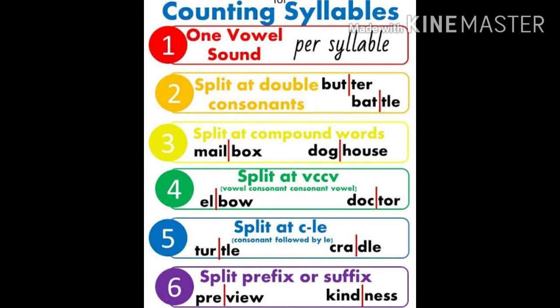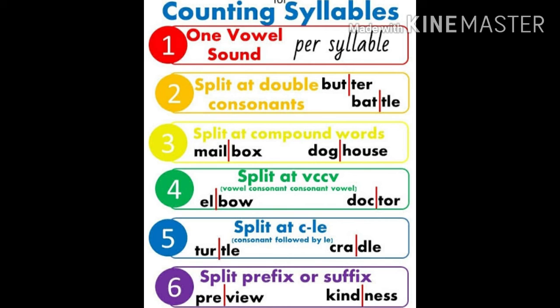Now to count syllables, you have to look for each vowel sound. Then split at the double consonants, like butter, TT. 2 consonants, we have to split it. Split at the compound words. Suppose sunset, mailbox, doghouse. So 2 syllables, mailbox. Split at vowel, consonant, consonant, vowel, suppose elbow. So here L, A is a vowel sound and bow is another vowel sound. So 2 syllables.